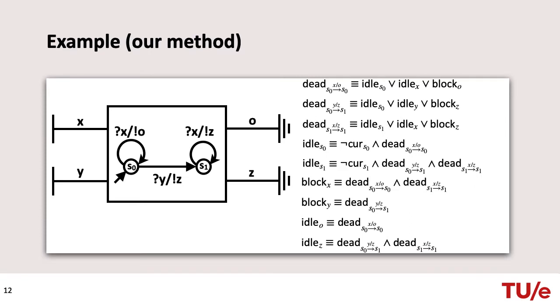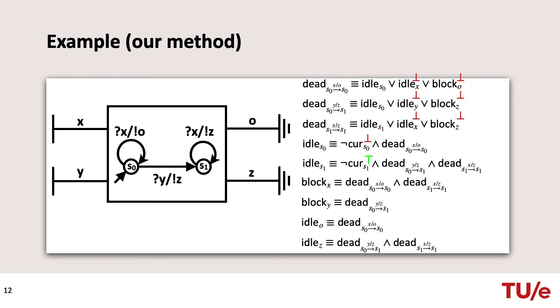We again show the equations on the right-hand side. Recall that since channels X and Y are connected to the sources, the channels are not idle. Since channels O and Z are connected to the sinks, the channels are not blocked. Also assume that the FSM is currently in state S1. The self-loop on S0 is dead if and only if either S0 is idle or channel X is idle or O is blocked. The transition from S0 to S1 is dead if and only if either S0 is idle or Y is idle or Z is blocked.